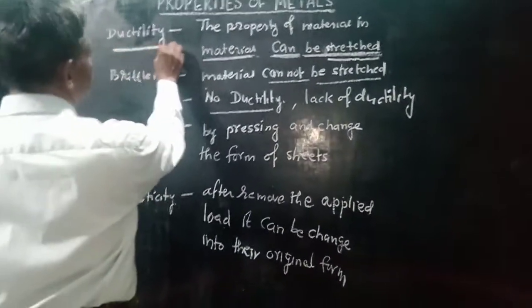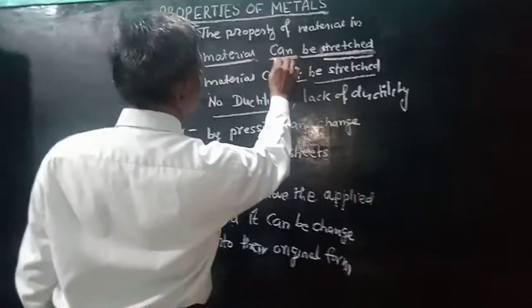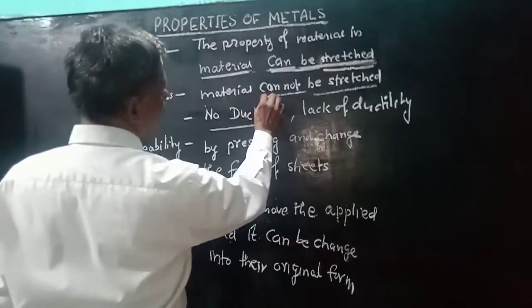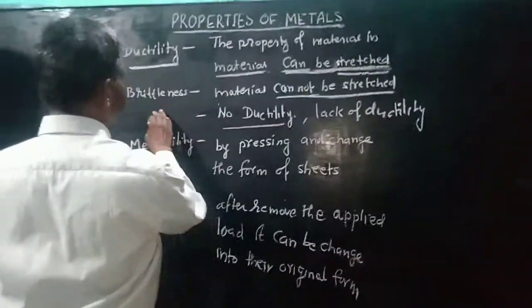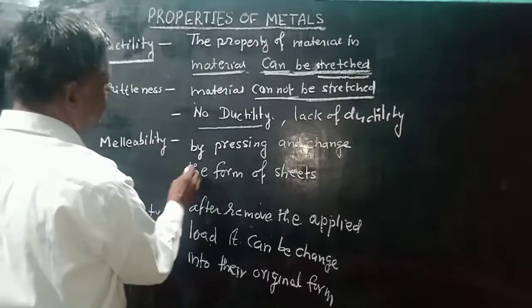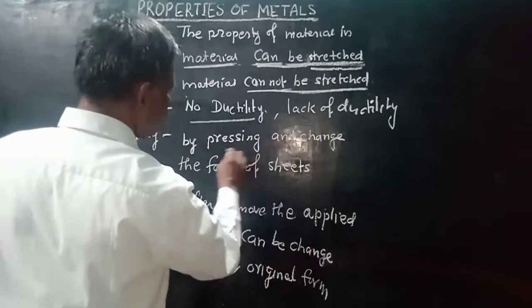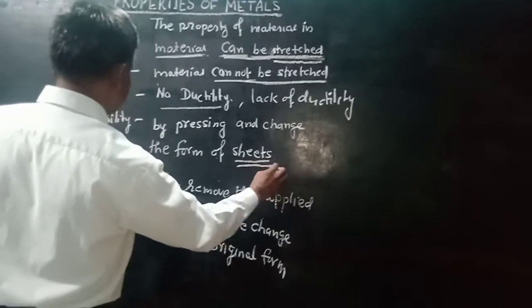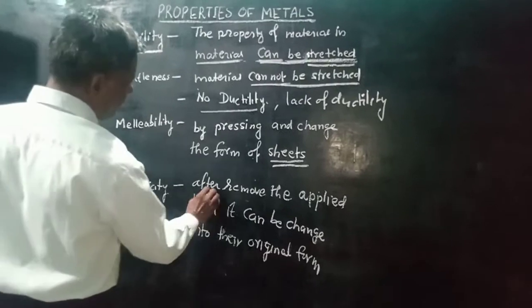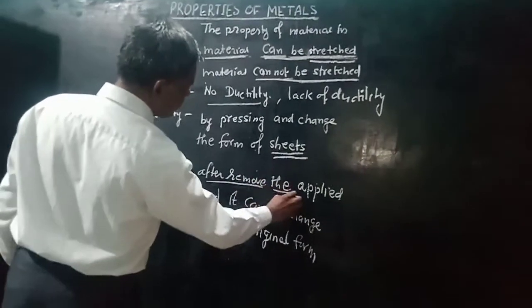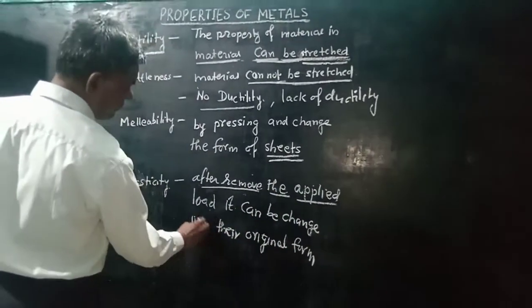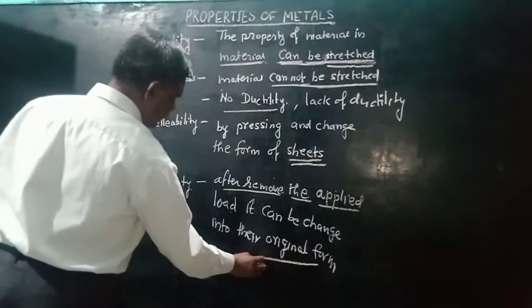The metal having ductility can be stretched. This is called ductility. Brittleness, the metal cannot be stretched. This is known as brittleness. And malleability, by pressing, the metal can be changed into the form of sheets. This is known as malleability. Elasticity, on applying a particular load, the metal changes its original position, but after removing this applied load it can be converted back into its original position. This is known as elasticity.